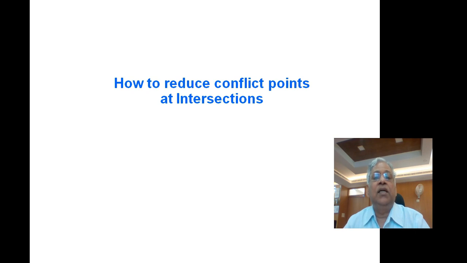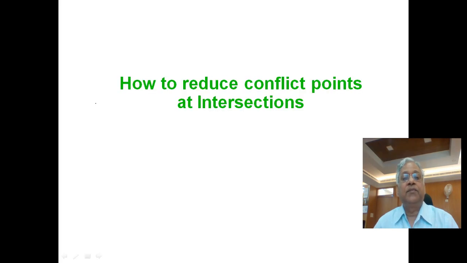It is estimated that almost 45% of road crashes occur at intersections. Intersections are an important point of a road network because they control the efficiency and capacity of the entire road network. But they are considered accident prone areas because there are many conflict points at an intersection. Now in this session we will discuss what a conflict point is and how to reduce these conflict points at intersections to make them safe.